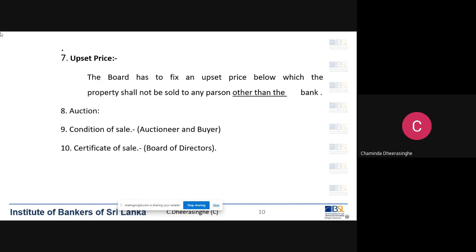Under the duty of secrecy, there are situations where we can divulge certain information. One thing is if it is required by law, right? Act number 4 of 1990 says that we have to publish a notice of resolution.